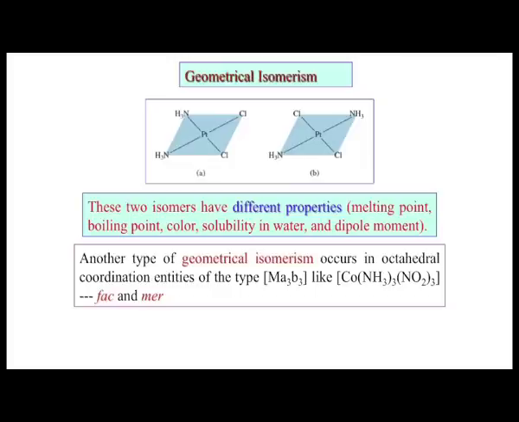Cis will have a bond moment between platinum and Cl. Platinum is the positively charged species at the center, and the chloride anions are negatively charged. So, the bond dipole is directed from platinum to Cl. Similarly, another bond dipole is directed from the platinum center to the upper right-hand chloride.